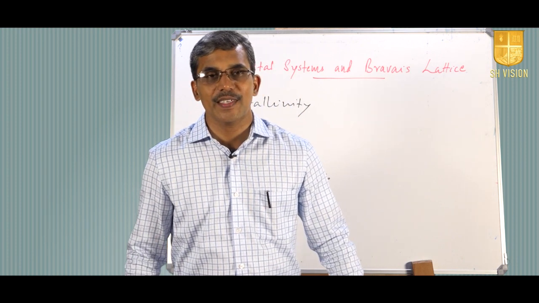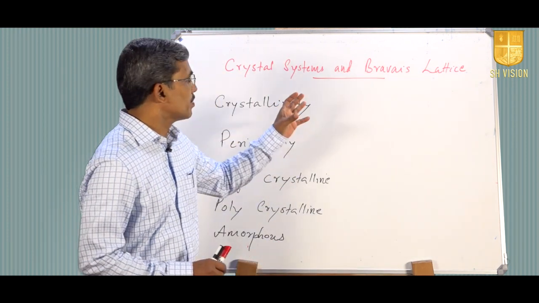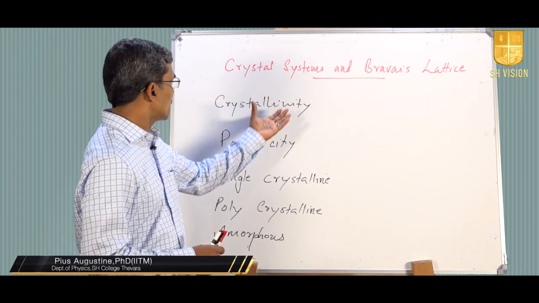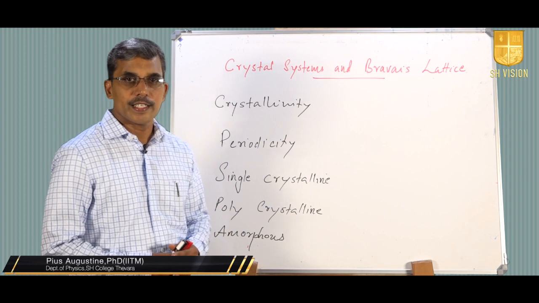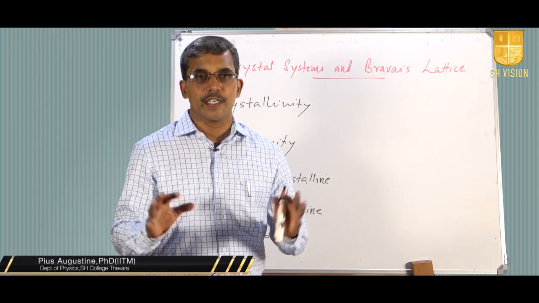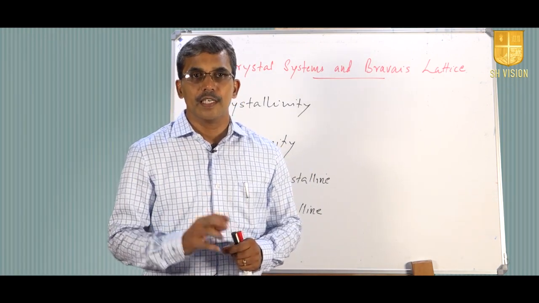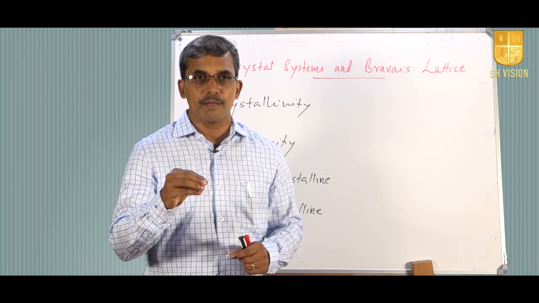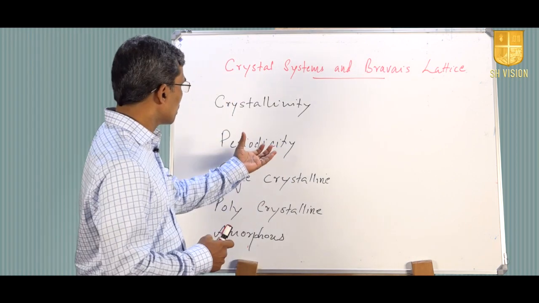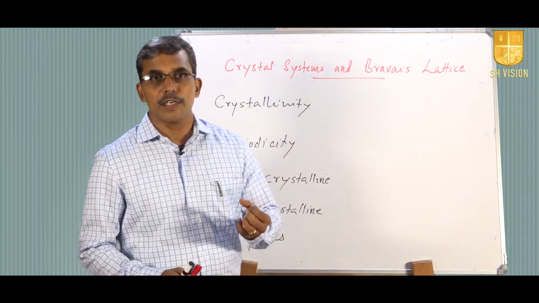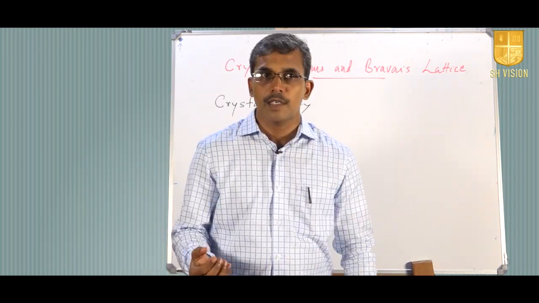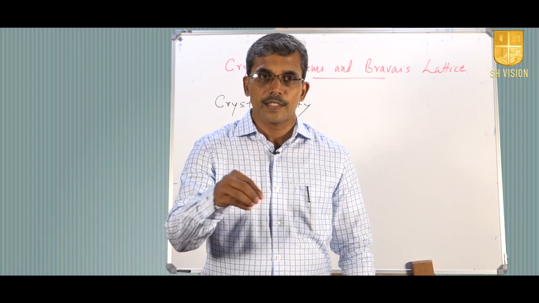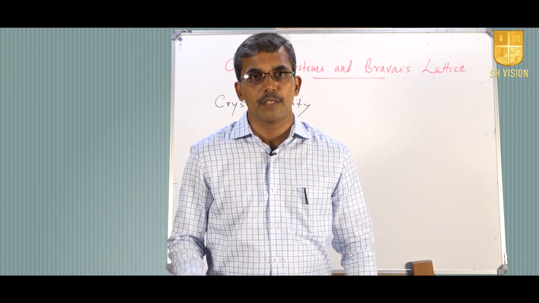So in today's lecture, we will try to see crystal systems and Bravais lattice. In our previous lecture, we had seen major points: crystallinity, that is, just from the external appearance or surface nature, we cannot understand the crystallinity of a system. Crystallinity of a system is decided by the periodic arrangement of the microscopic units or atoms and molecules within the system. Or we have to use some experimental techniques like X-ray diffraction to understand this internal periodic arrangement or regularity